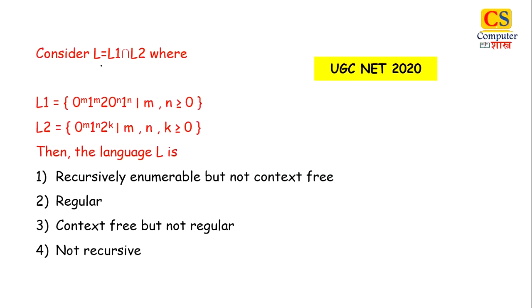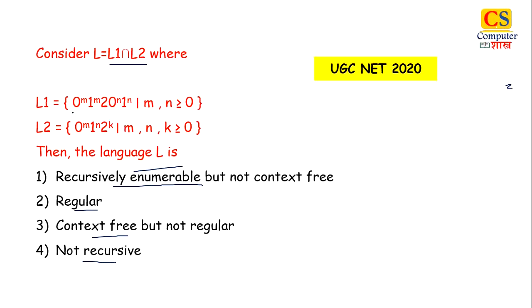Next question is, consider L equals L1 intersection L2, where L1 equals 0 raised to the power m, 1 raised to the power m into 2, 0 raised to the power n, 1 raised to the power n. L2 equals 0 raised to the power m, 1 raised to the power n, 2 raised to the power k. Then the language L is, option 1 is recursively enumerable but not context free, regular, context free but not regular, not recursive. So we need to determine the type of language.